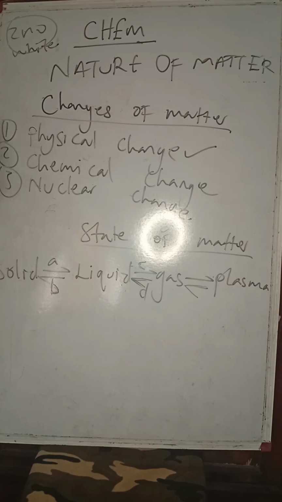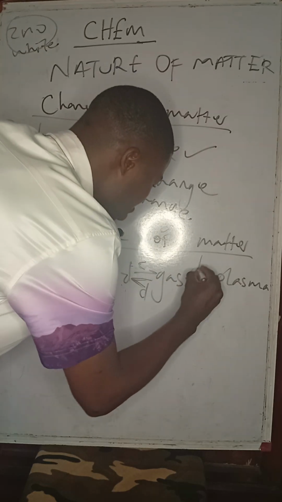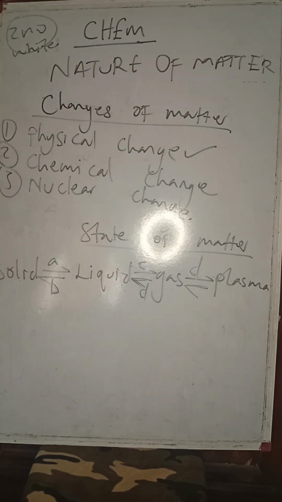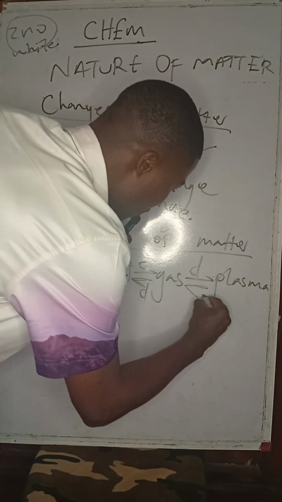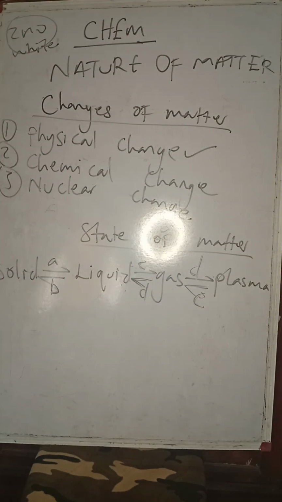To convert gas to plasma, the process is called ionization. So converting gas to plasma is called ionization. That's why plasma is sometimes called ionized gas. Then to take plasma back to gas, we deionize. So gas to plasma is ionization, and plasma back to gas is deionization.